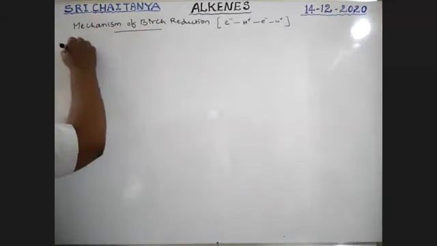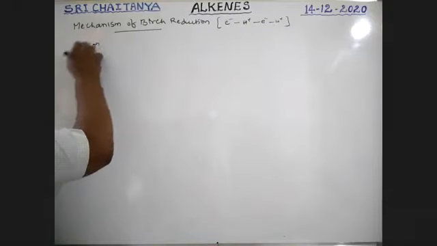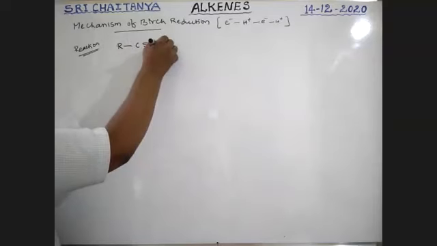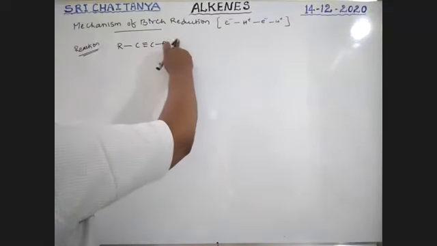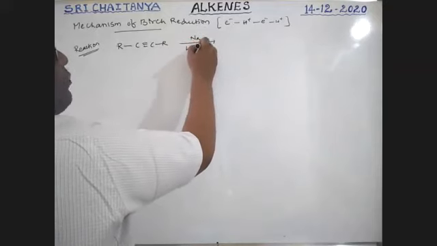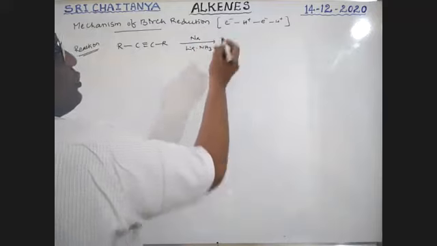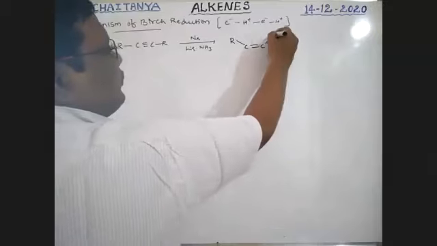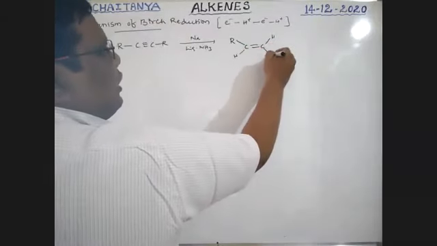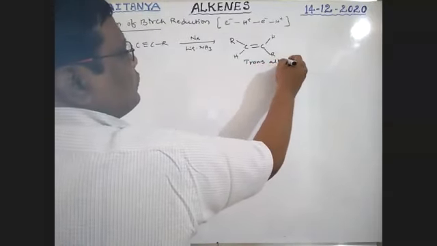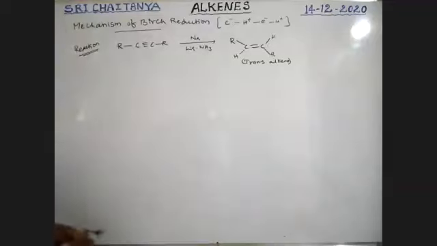What is the reaction first of all? R-C triple bond C-R, boys. To this, sodium in liquid ammonia is applied. That gives RCH=CHR, the product. It is a trans alkene. Now, what is the mechanism for this one?